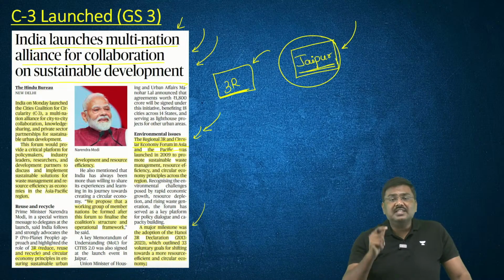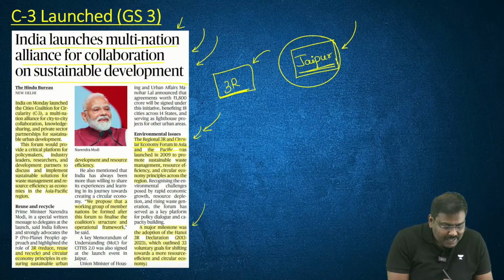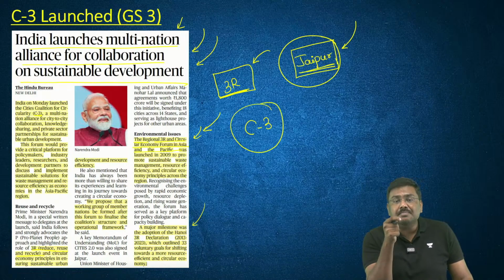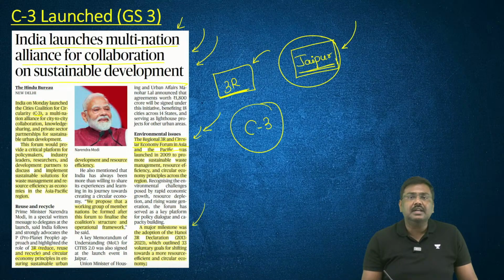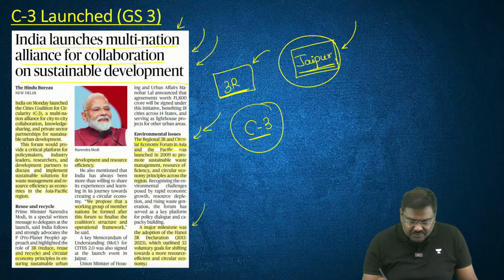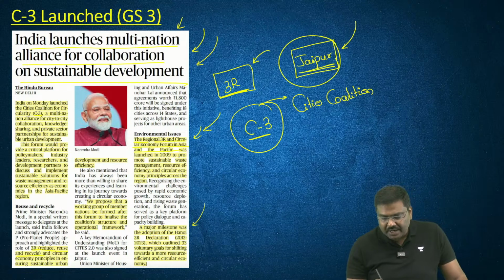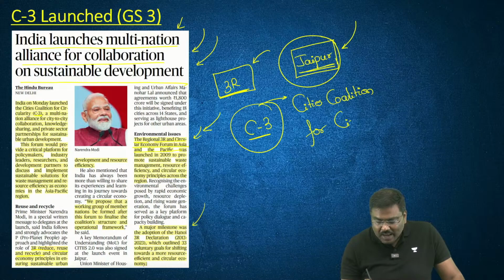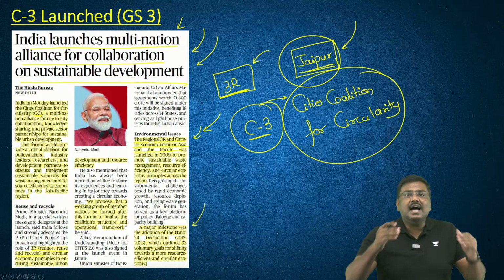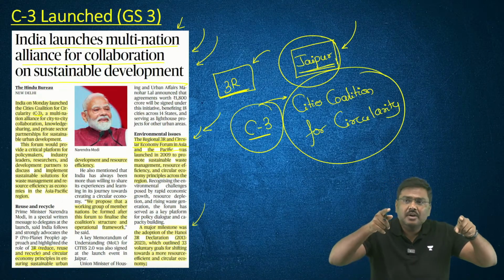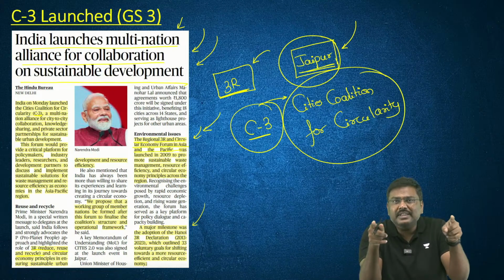Now, the Government of India has proposed a C3 coalition. What is C3? It simply stands for Cities Coalition for Circularity. It essentially means cities across multiple countries will basically be in contact with each other.